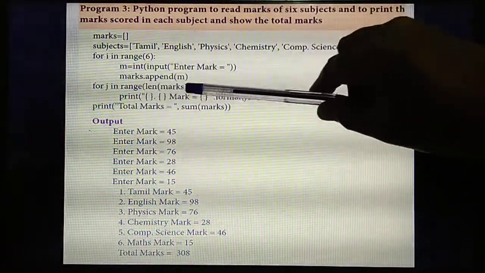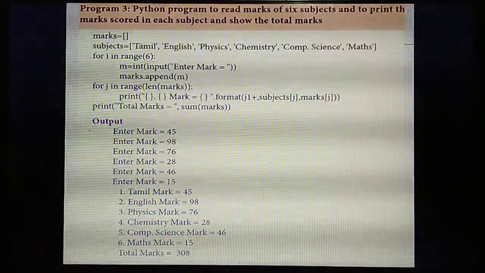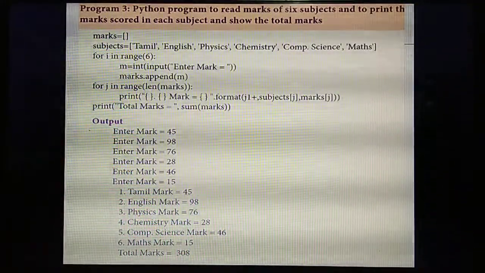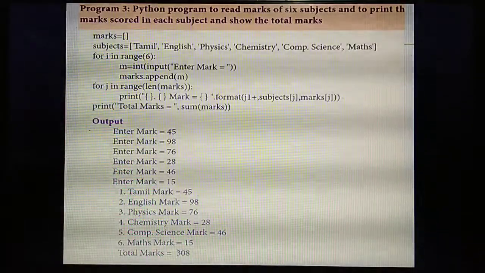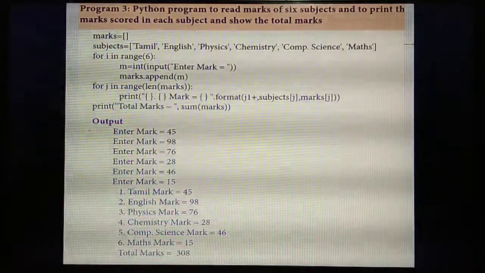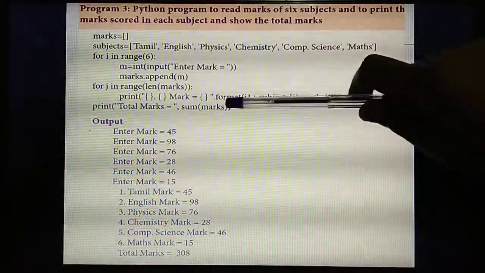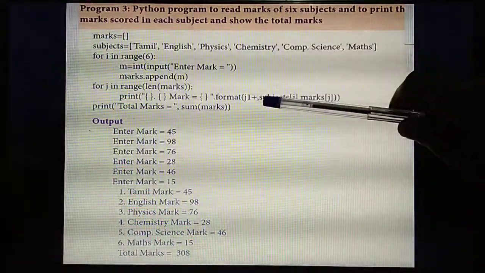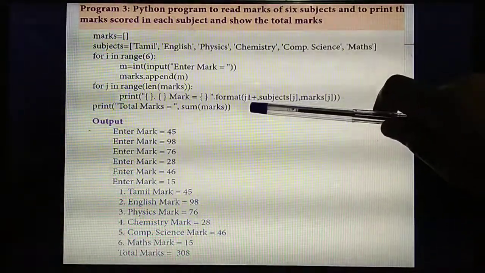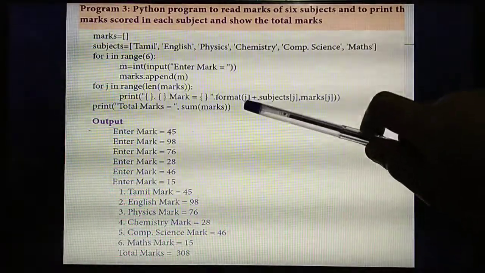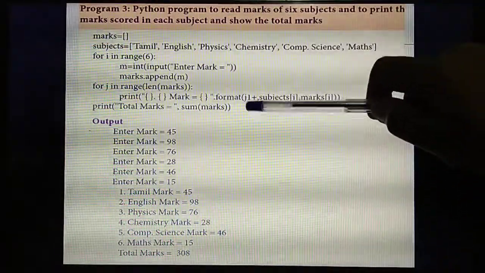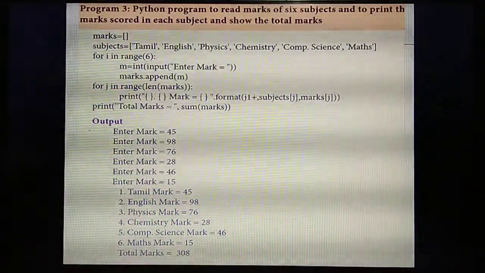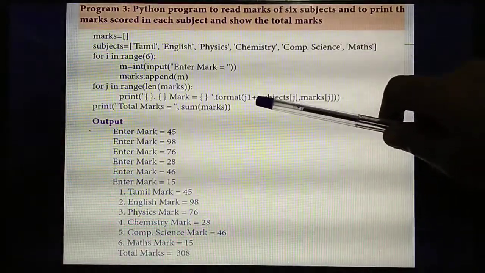That means you are going to enter the marks here. That means first mark, second mark, third. J plus means each time the marks need to get added. First mark you have entered 95. Then j2, next mark. What's the next mark? 98. Then j3, third mark. Then j4. Likewise, each time it will get incremented. Understand? That's the use of j plus.